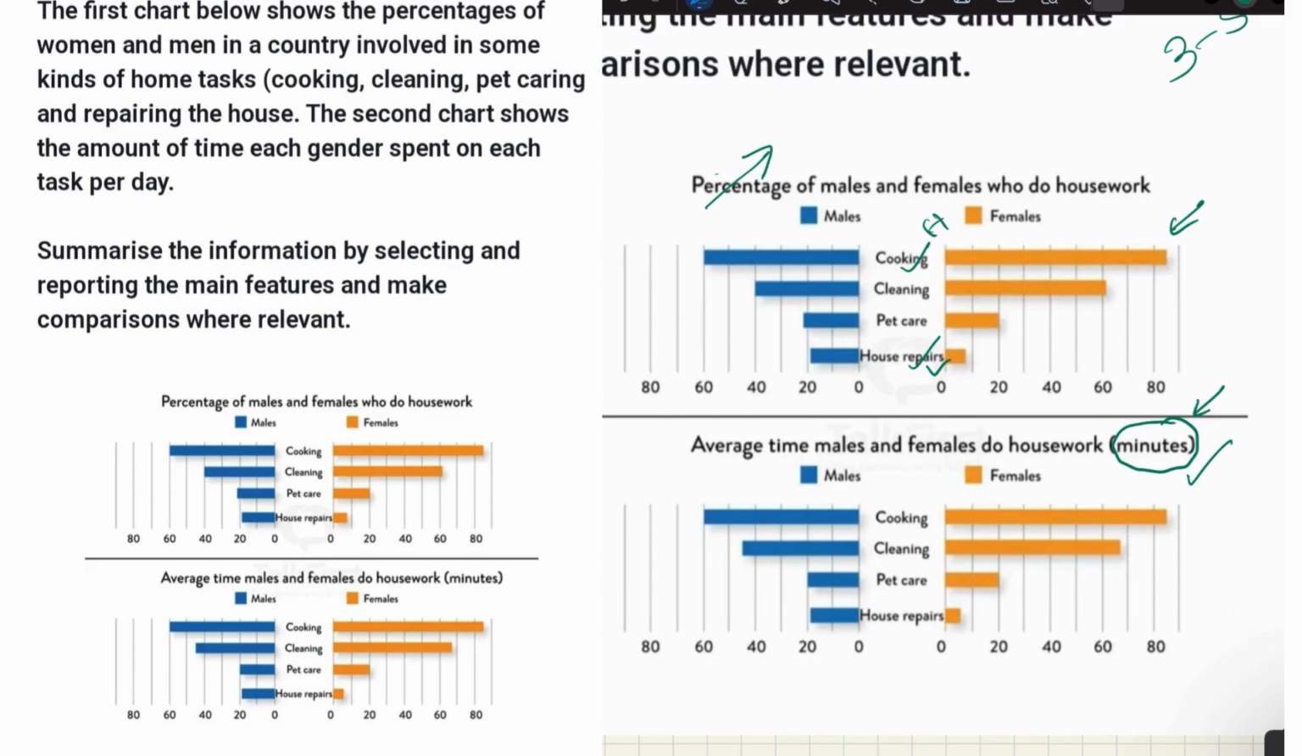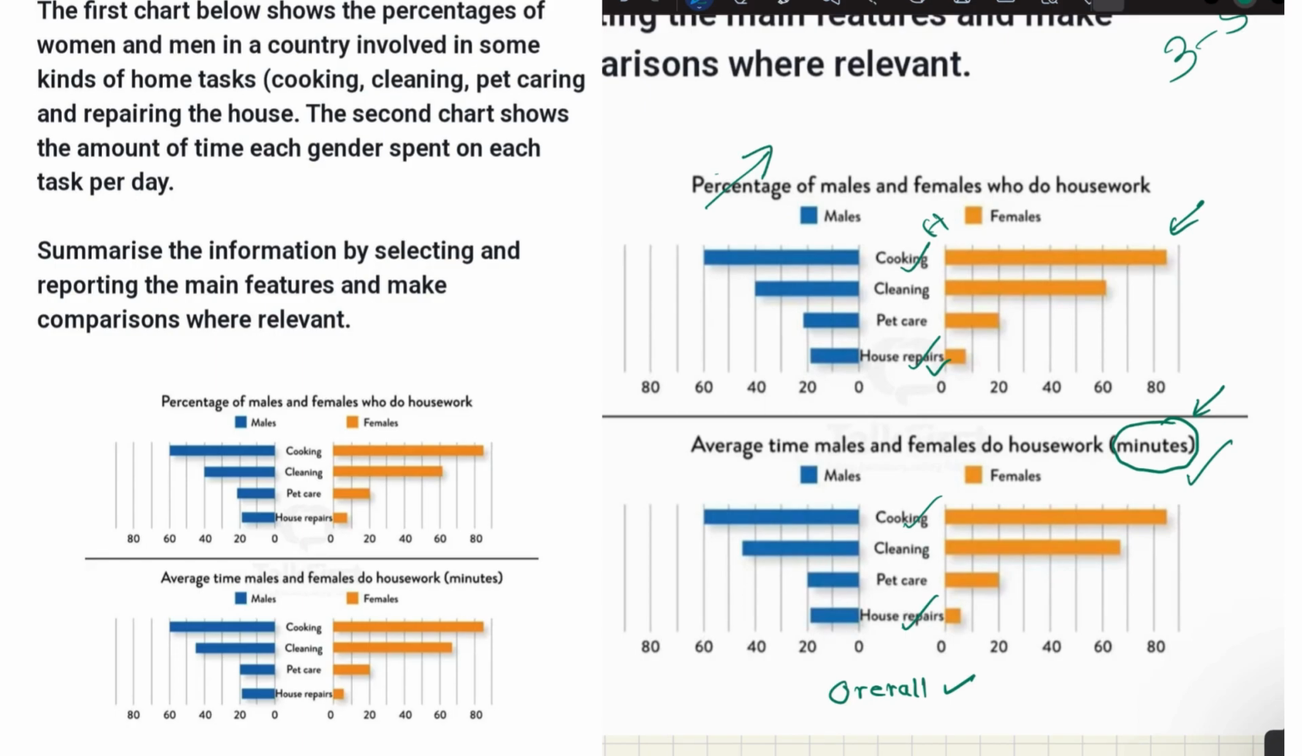Similarly, compared to the first bar chart, here you can see cooking again, most of the males and females spend a lot of time on cooking, and the lowest or least time on house repairs. You need to see those kinds of things, because then you can write a good overall passage. Then you guys need to think about body passages as well.